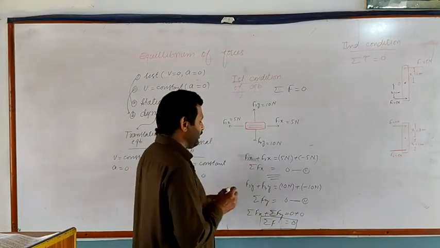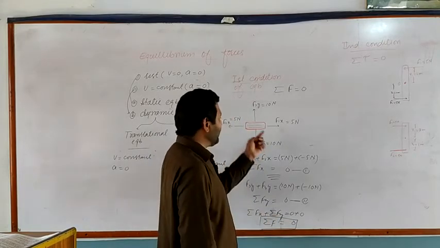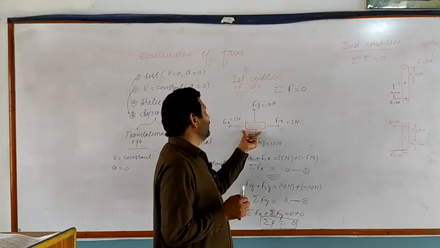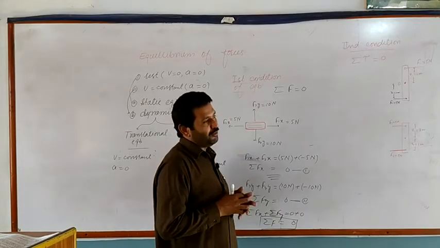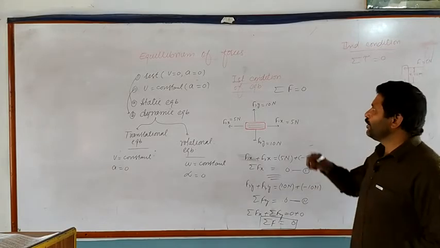This means the sum of all the forces acting on this object is equal to 0. The object is at rest, and it is in the first condition of equilibrium. Similarly, dear students, we know that there are two conditions.